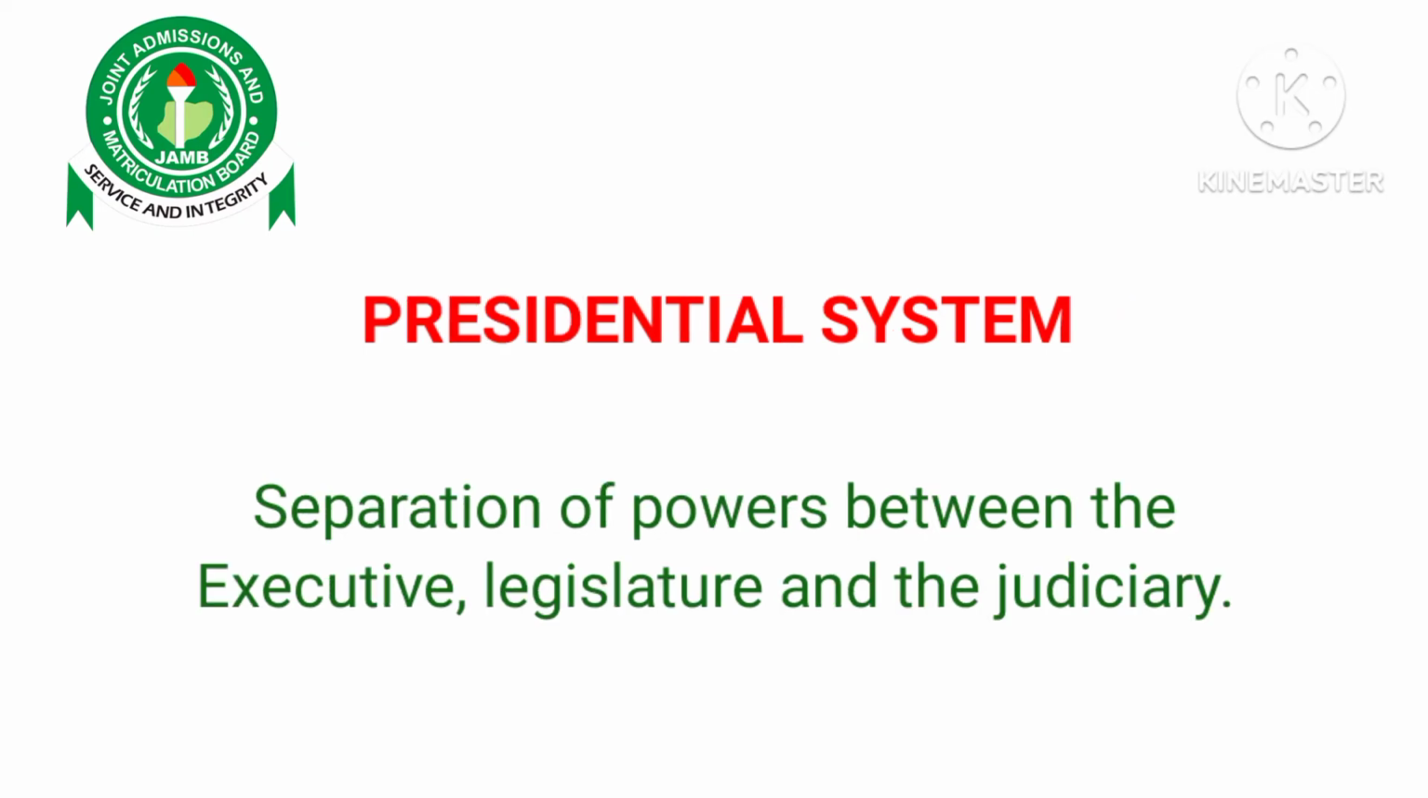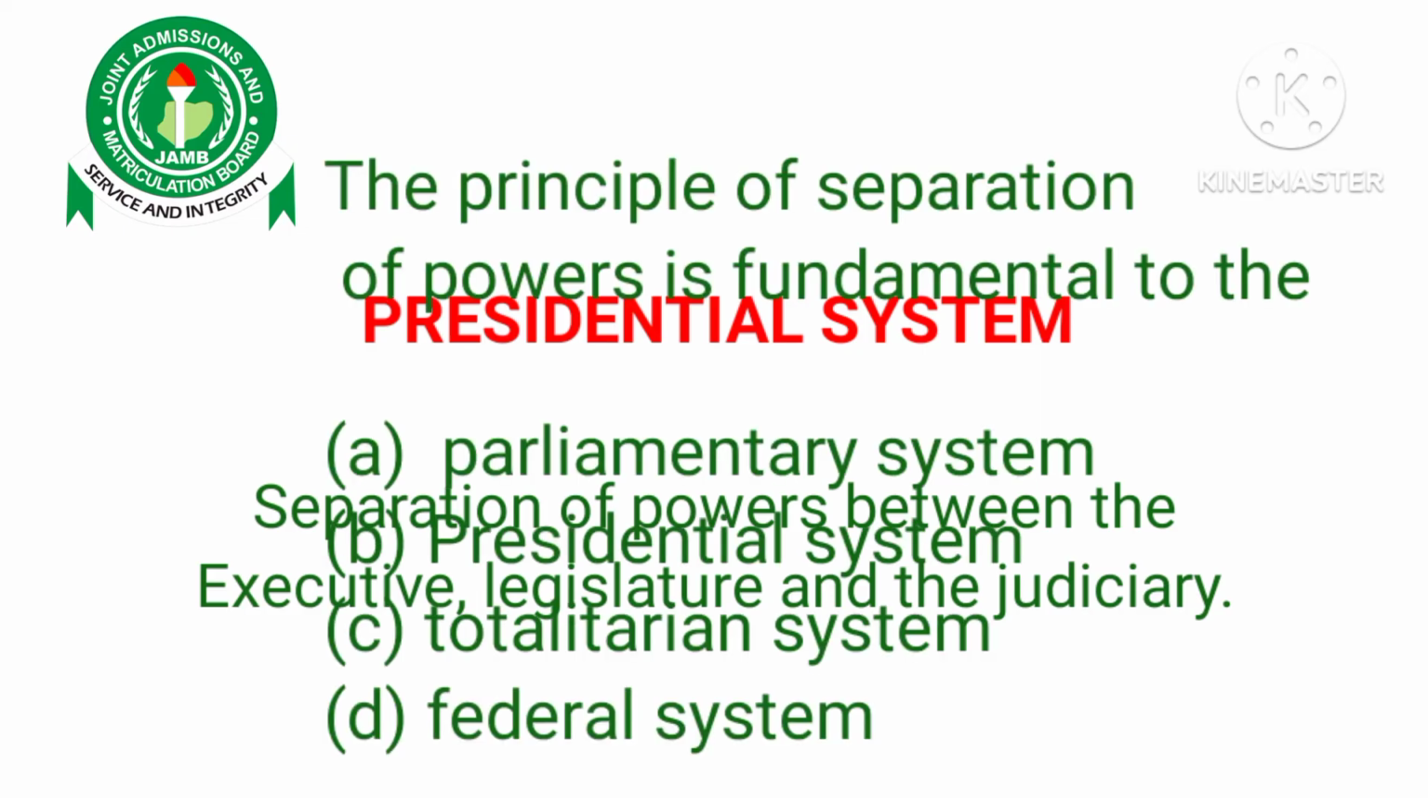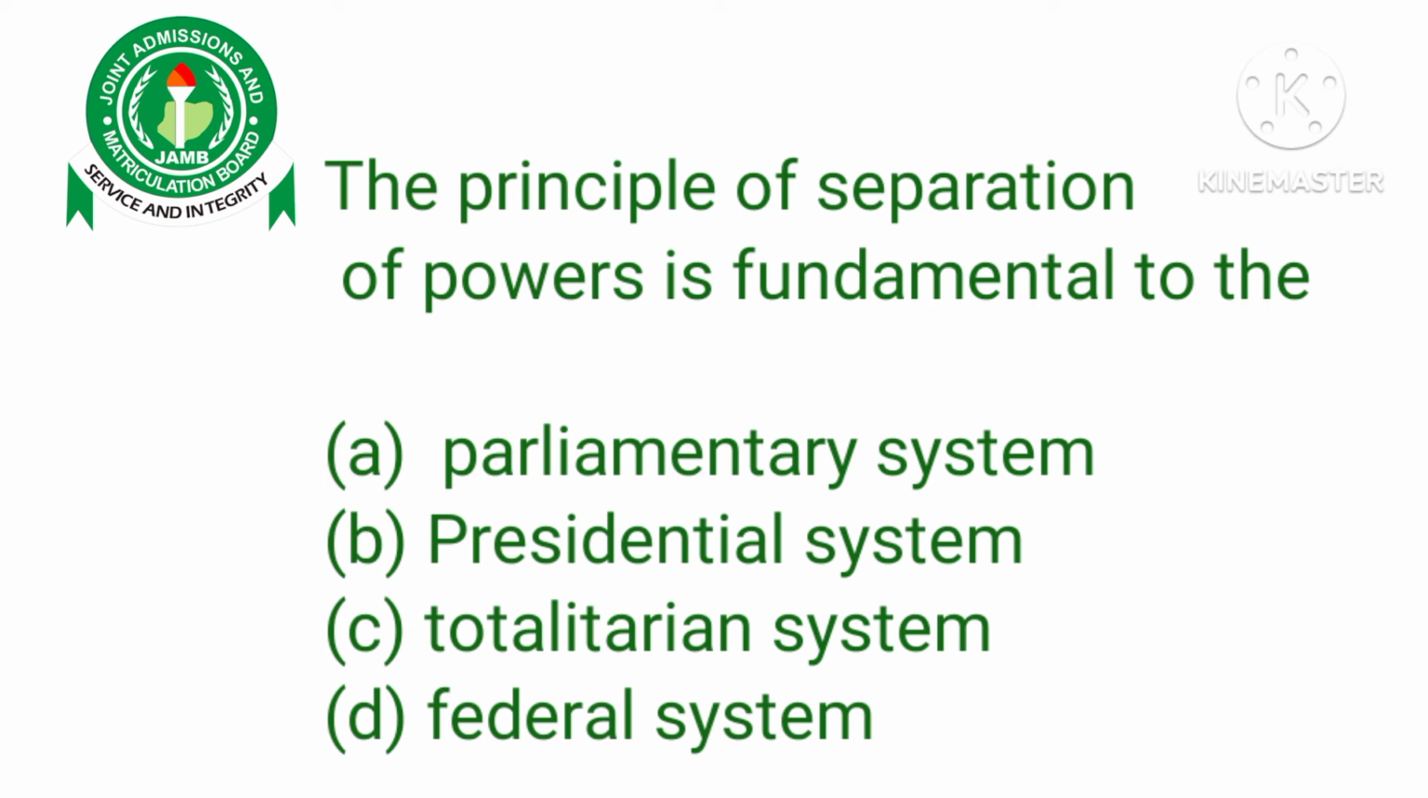The next option, we have presidential system. A presidential system features a president who is usually the head of state and also the head of government, and most importantly does not derive their legitimacy from the legislature. In a presidential system, the judiciary, the executive, and the legislature are different and autonomous, and each is used to checkmate the other. So this is the correct answer. The presidential system of government is based on separation of power.